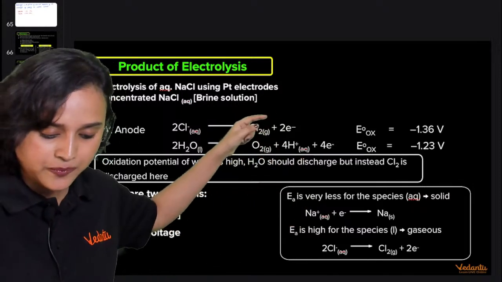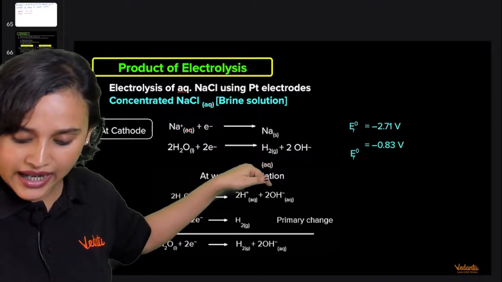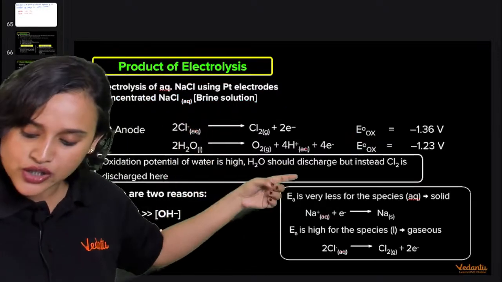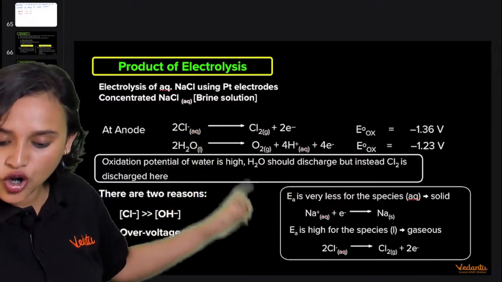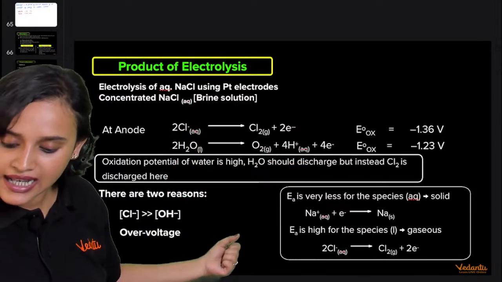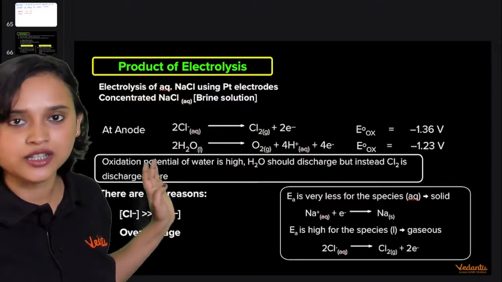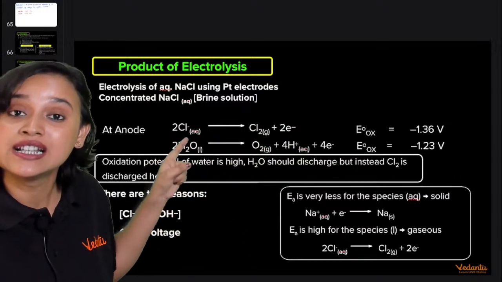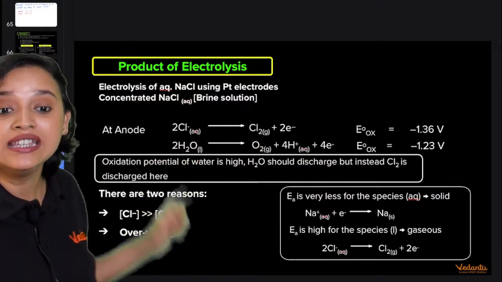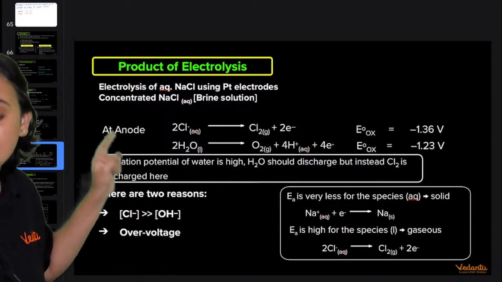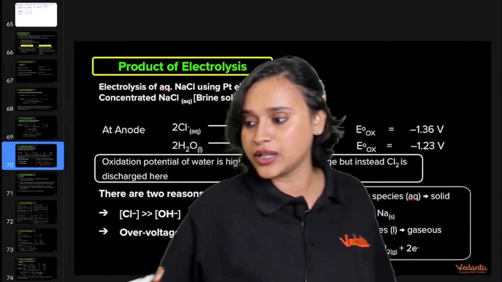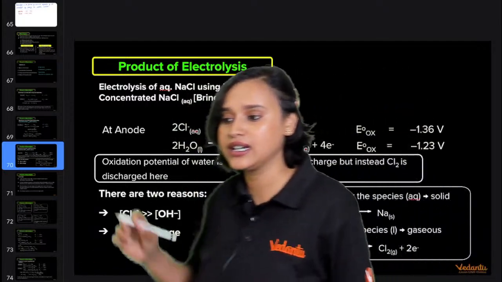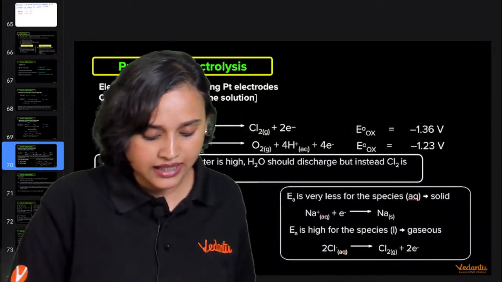So when we were talking about this slide, we saw that it was sodium. E naught for sodium was very less, so it was going and getting accumulated. But E naught for Cl minus was higher, yet because of two reasons that got deposited and not hydrogen, everybody. Am I clear, guys?